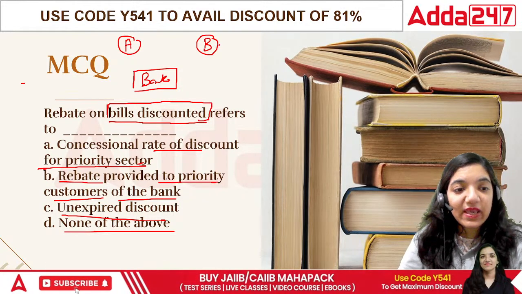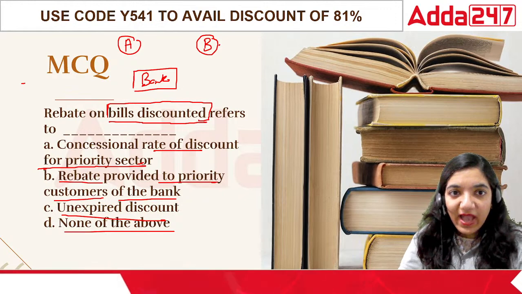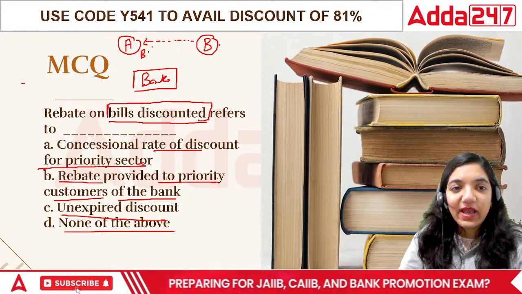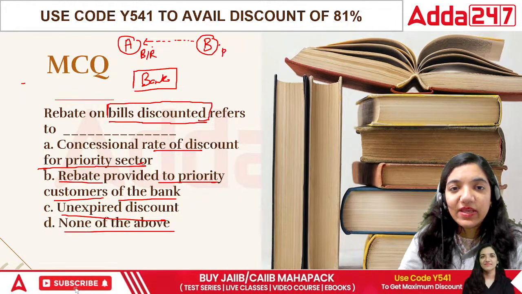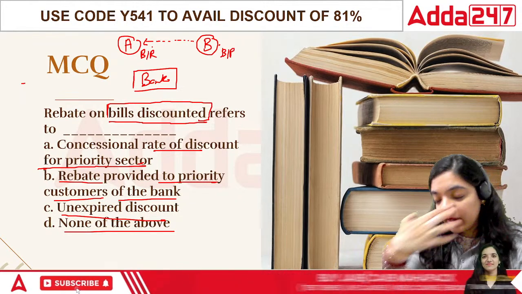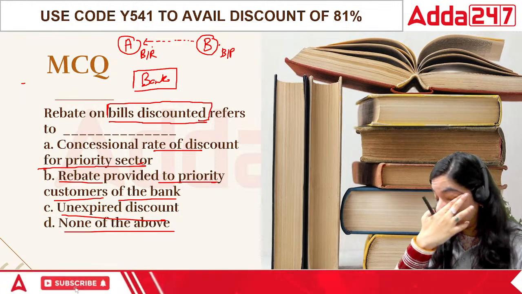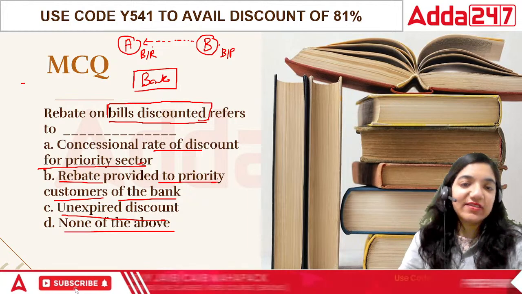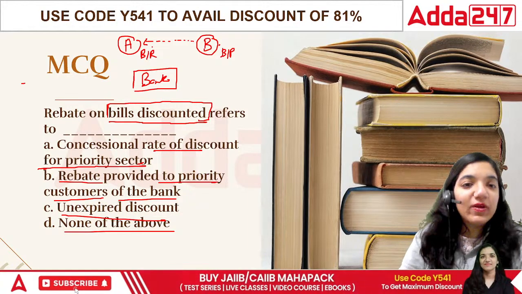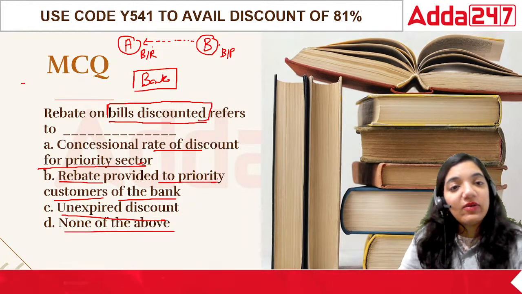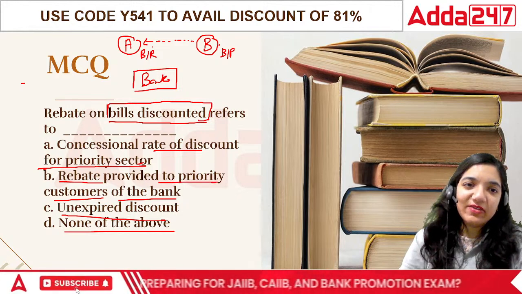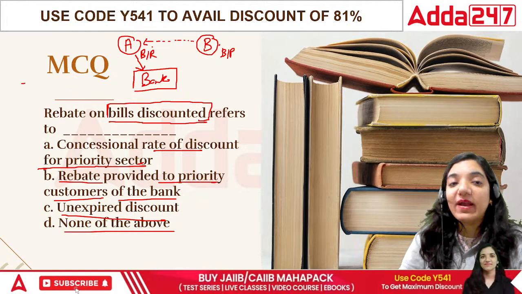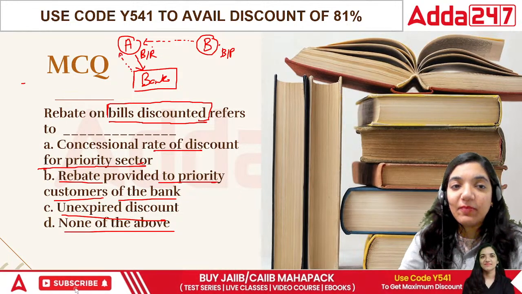Number one, A had a bill against B. So A held a bill receivable, B held a bill payable. B agreed that someday he has to pay a certain amount of money to A. That was the point that was clearly stated, that A will get money from B. Now A doesn't have the time. So what he did was he said, I need the money right away. He sold this bill to the bank and the bank gave him a bank balance.